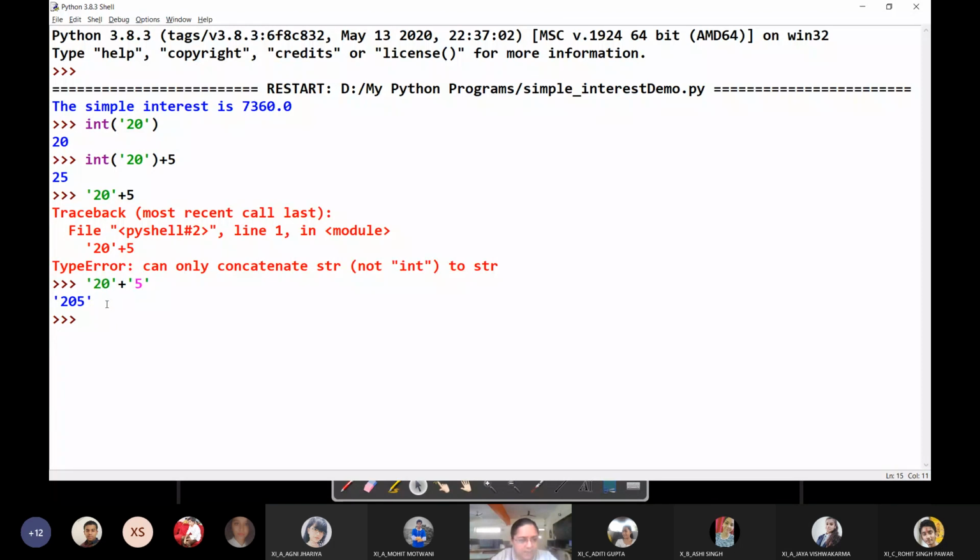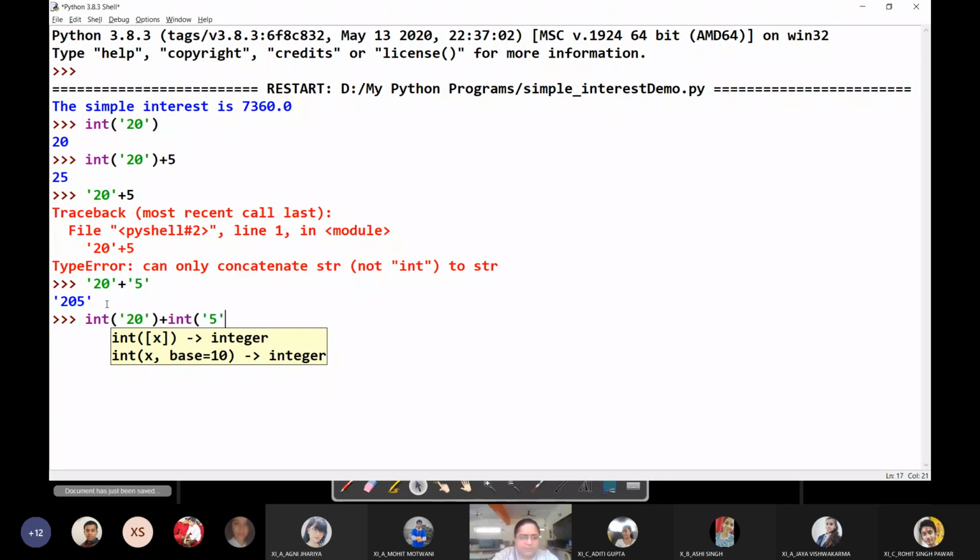It has joined both of them, right? Concatenation is not an arithmetic operation; it is an operation you perform on alphanumeric characters. If you want to perform an arithmetic operation, you have to convert both of them into integer or float, whichever is needed. Now it performs the arithmetic operation. Understood the difference between the numeric value and the string value, even if it contains digits? If it is included within quotes, it becomes a string.